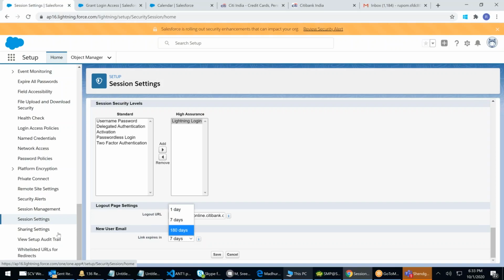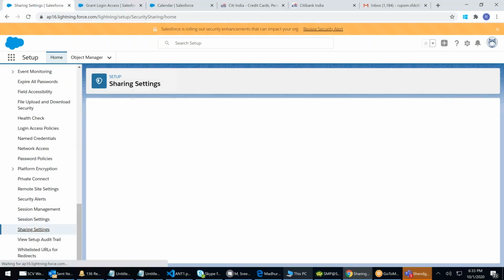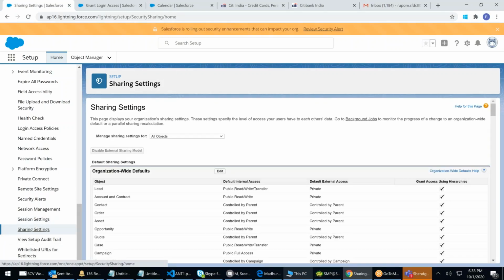Next, finally the sharing setting, OWD. Small topic, but let me explain it in Monday's class. We'll take 10-15 minutes here because I don't want to do it in a hurry and run away, as this will be an interview question. Because we are already running out of time, we will deal with this in the next class.